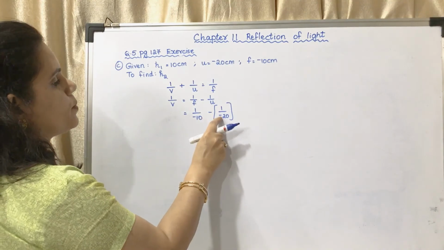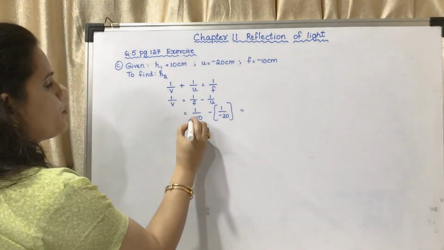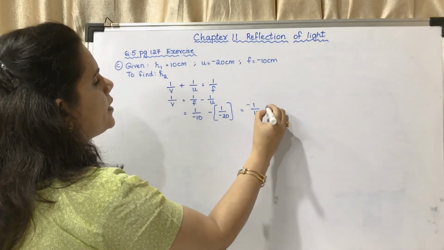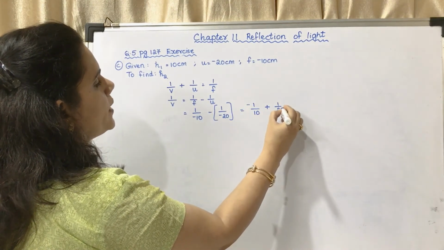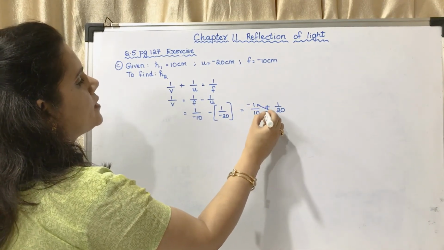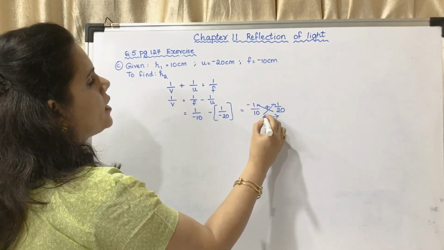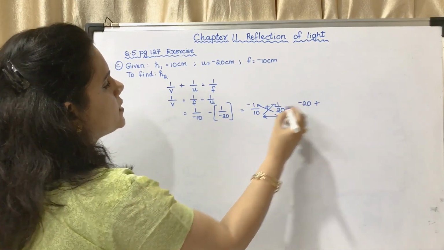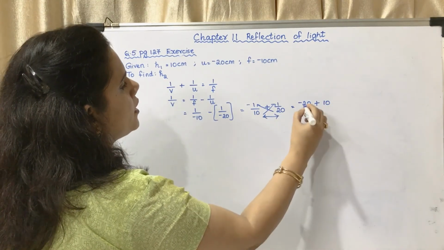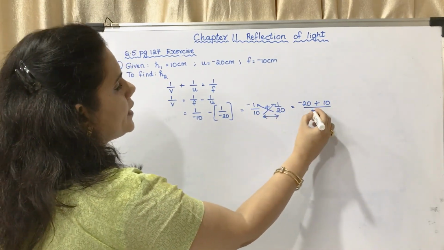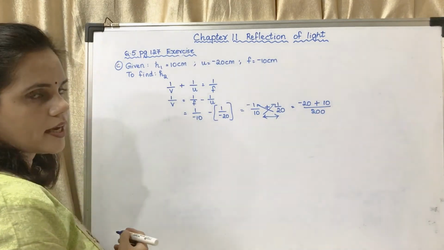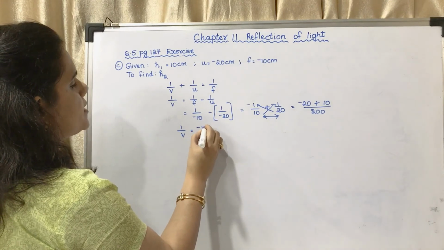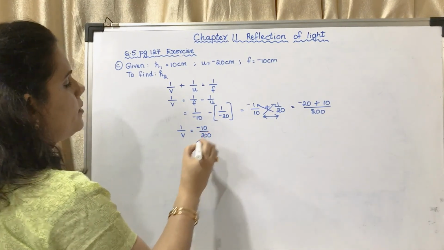This minus and this minus will become plus, and this minus I am taking upwards. So it will become minus 1 upon 10 plus 1 upon 20. Now cross multiplying this way, this will become 20 into minus 1 is minus 20 plus 10 into 1 is 10, upon 10 into 20 is 200. So the equation will become 1 upon v is equal to minus 10 upon 200.